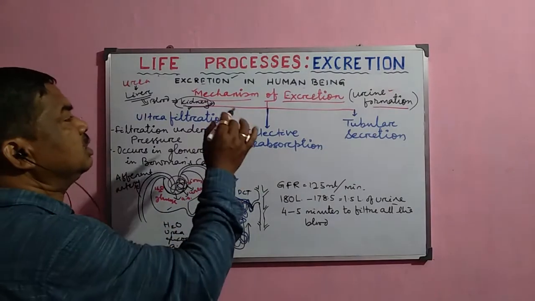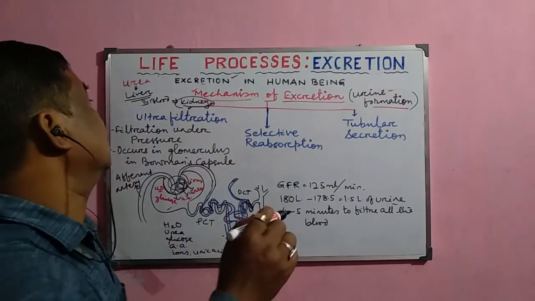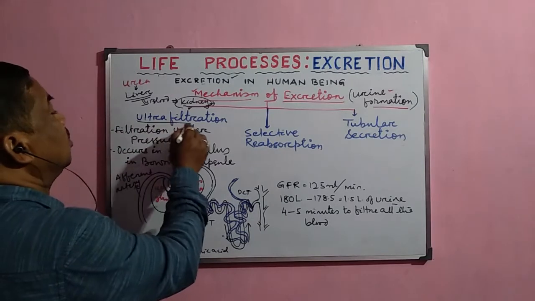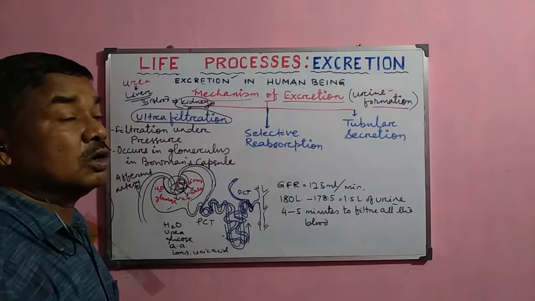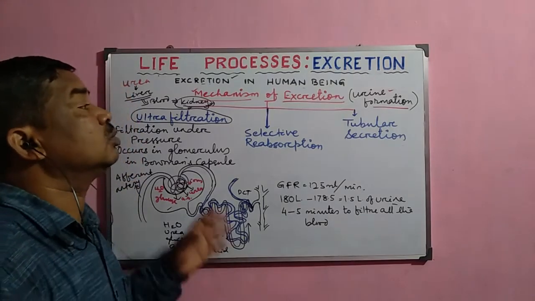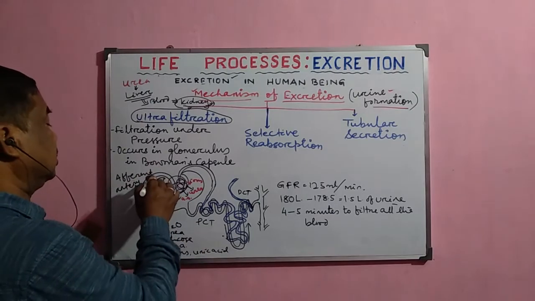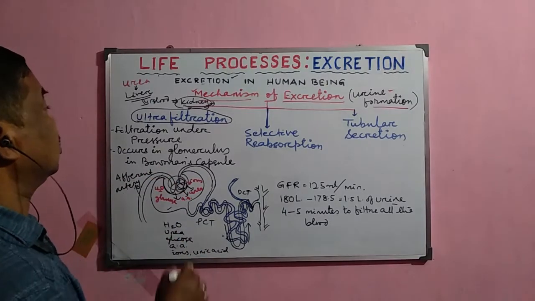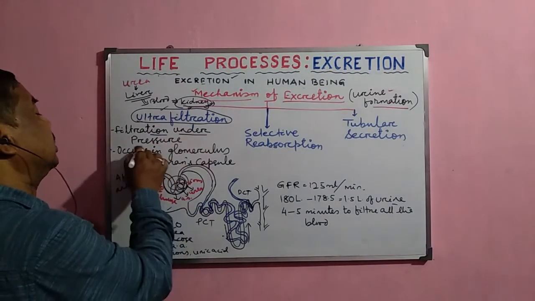Now, this mechanism of excretion normally completes in three important phases. The first one is ultrafiltration. And what do you mean by ultrafiltration? Normal filtration occurs at normal atmospheric pressure. But this filtration is called ultrafiltration because the filtration occurs under pressure.